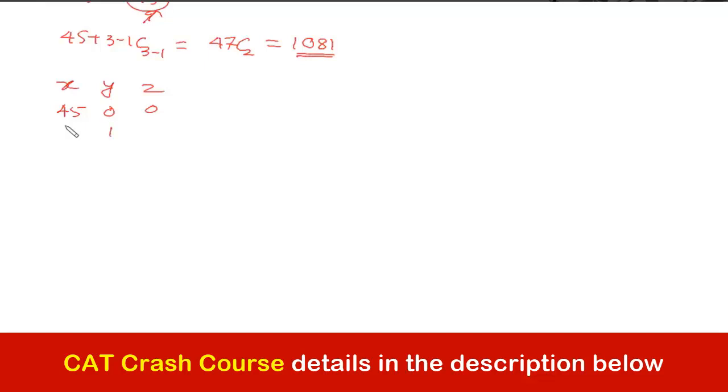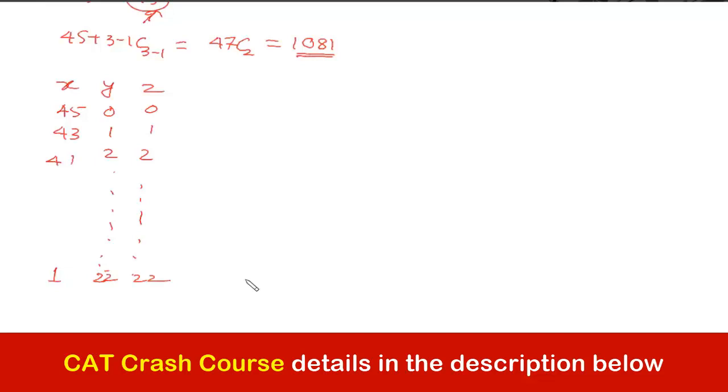Another would be 1, 1, 43, then 2, 2, 41, right, guys? Likewise, at the end we'll be getting 1 and this would be 22, 22.